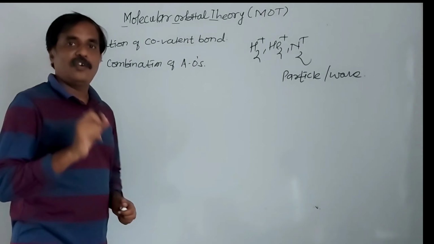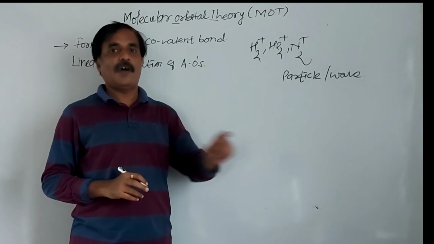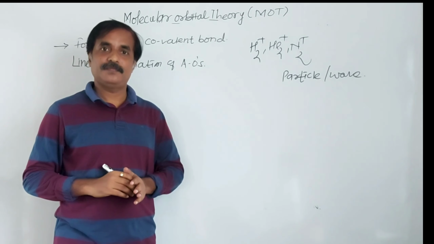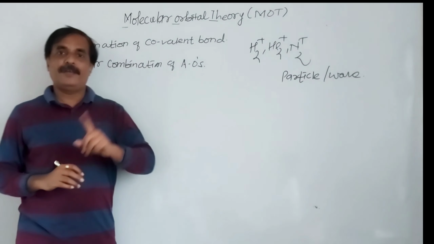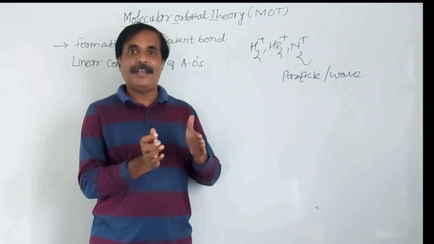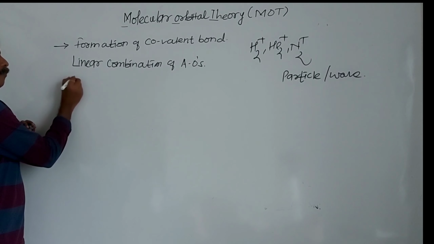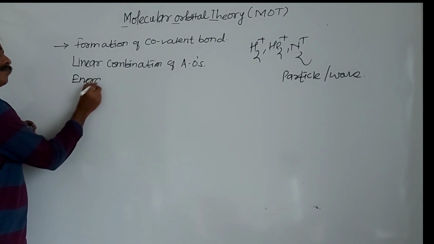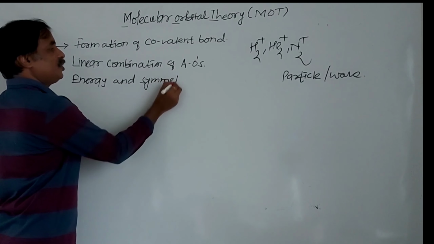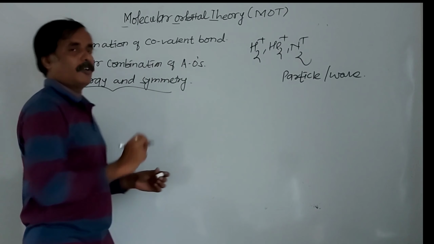Dual character, dual nature. In molecular orbital theory, we have to consider the wave nature of an atom and the wave function of an atom, in a linear combination of atomic orbitals. What is the condition for a linear combination of atomic orbitals? Again, comparable energy and symmetry. This is the main condition for linear combination of atomic orbitals.